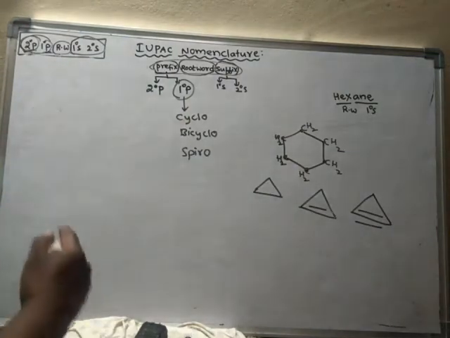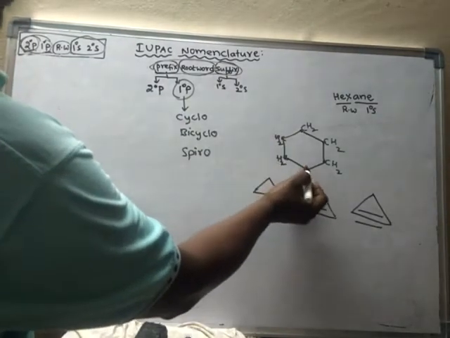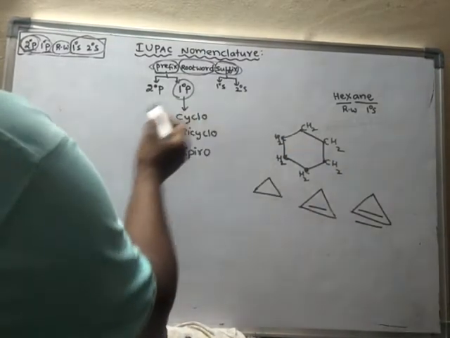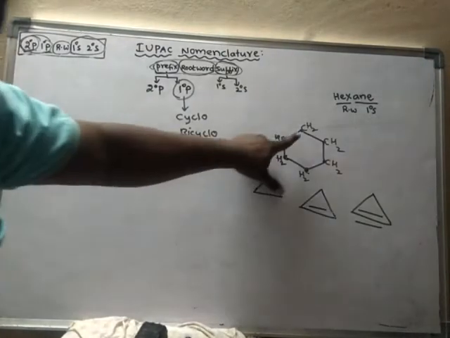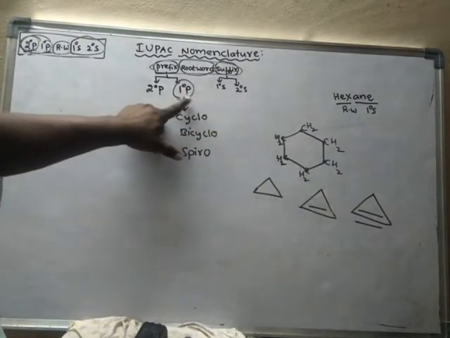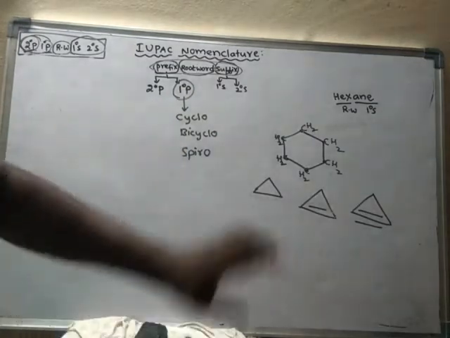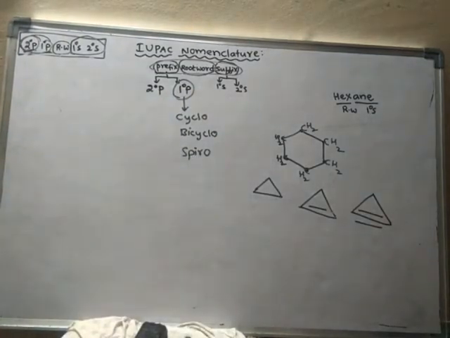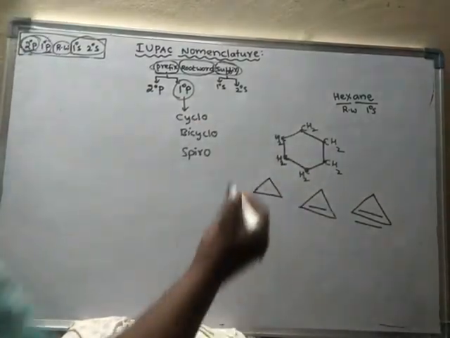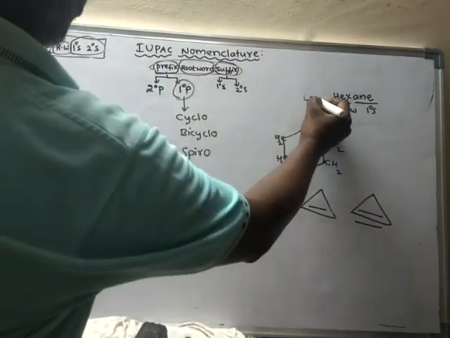But this compound is in cyclic form. It is in the form of a ring. When the compound is in the form of a ring, only then do we have to write a primary prefix. Otherwise, there is no need to write primary prefixes. So here it is in cyclic form. Hence, we have to use the word cyclo.